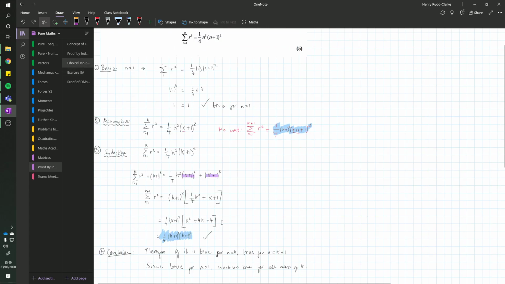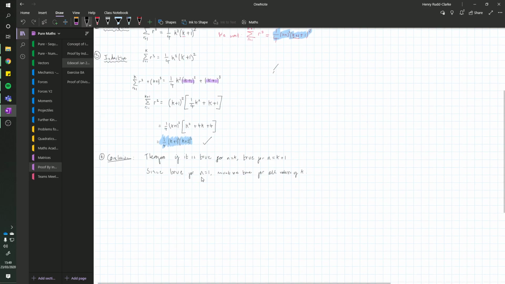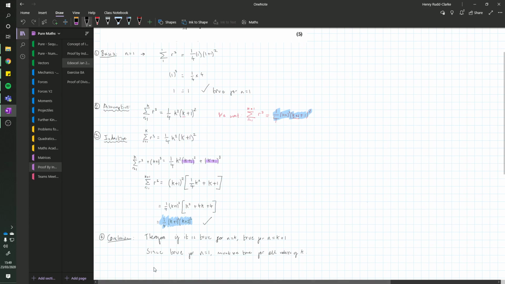These proofs, there's only a finite number of them they can be. They always have the same sort of tricks in them, like factorizing out the bracket and all that sort of business. So you need to make sure that you are covering all of the possible questions, because they're quite often very similar in the exam.